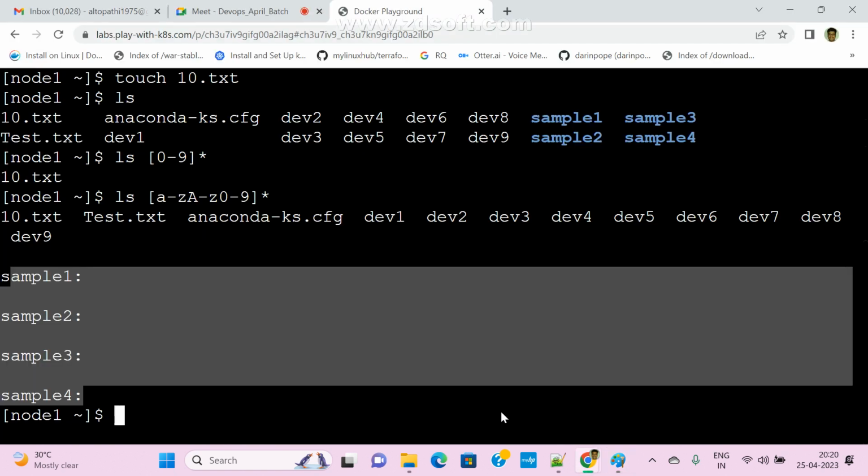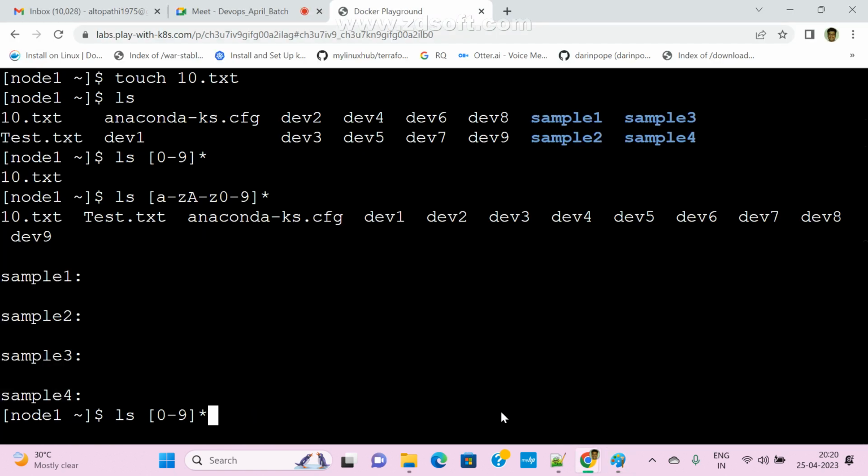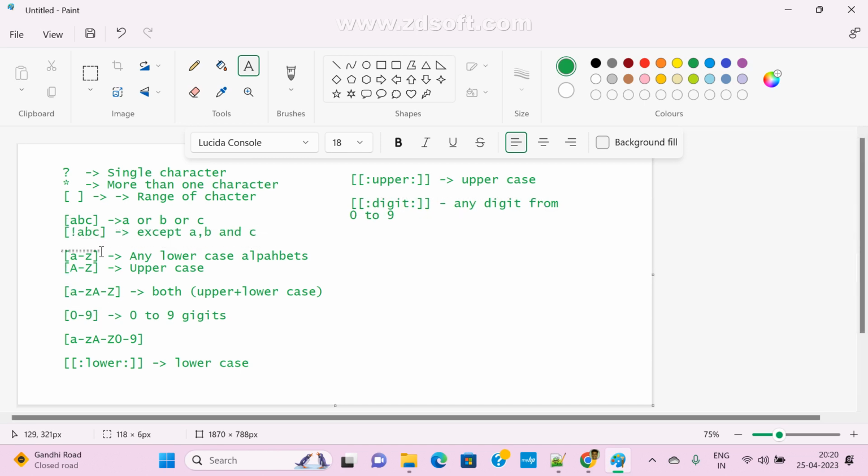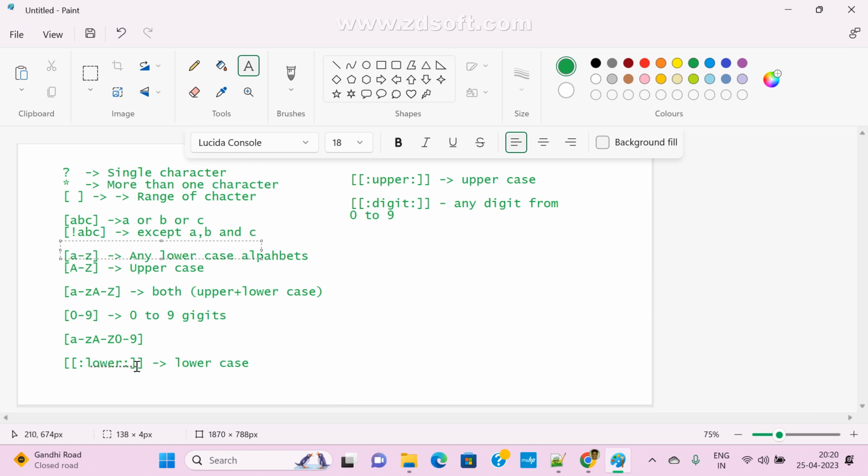Yes, sir. So now we can use it like this also. Instead of passing like this, if you want, we can check digits also. What is the syntax? Colon, digit, colon, in double brackets. Now we can check this way also. Both are the same; 0 to 9 also we can pass. This is an alternative: this is lower, A to Z uppercase is the alternative to upper, and for digits we can pass like this also.